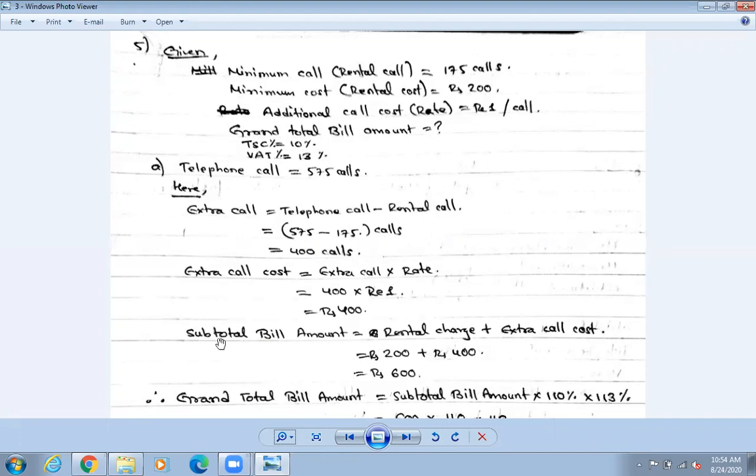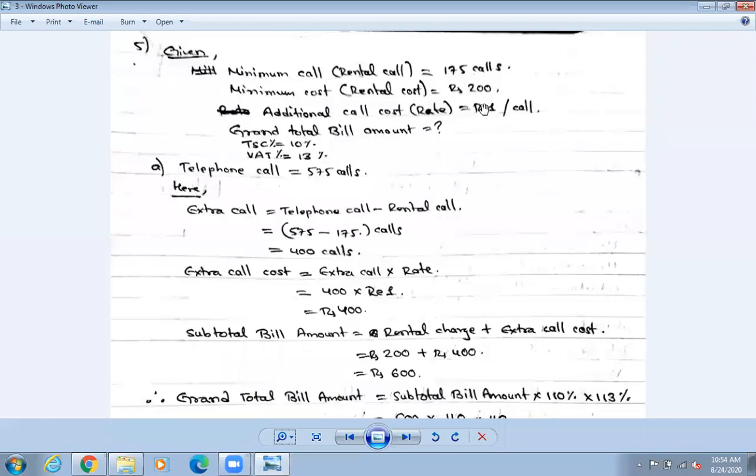So अघिसम्म 3 स्टेपमा गर्थ्यौं because there was just up to subtotal bill amount. Now let us go to the 4th step also now. Okay, so let us go one by one. Okay, so first of all, check telephone call. Is it more than 175 call or not? Call 175 भन्दा धेरै हुनु पर्यो है. So to follow this step, if it is less than 175, then we can just write down 200 rupees, finished.